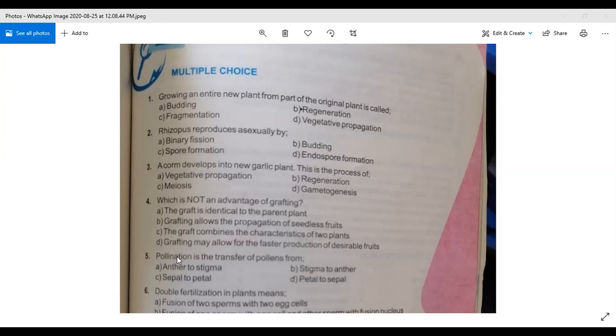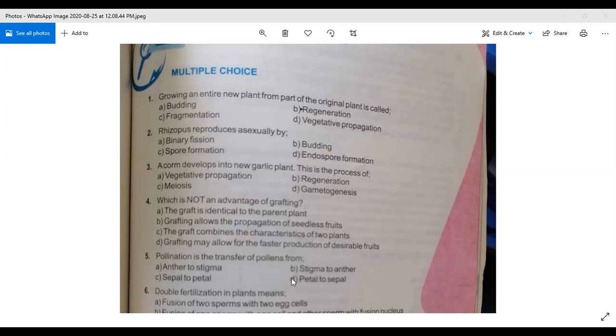Okay. So now we will see the options. When pollination is happening, which part is the pollen transferred from? So from where does the pollen transfer and where does it fall? The options are: anther to stigma. Second option is stigma to anther. Third is sepal to petal. And the fourth is petal to sepal.